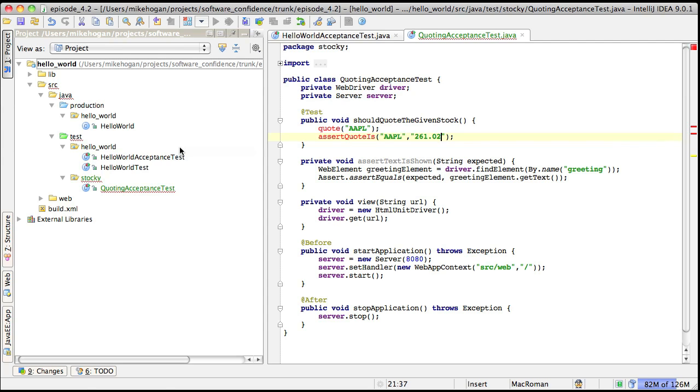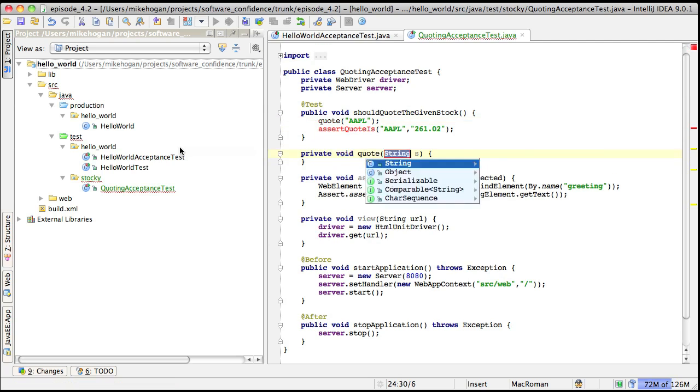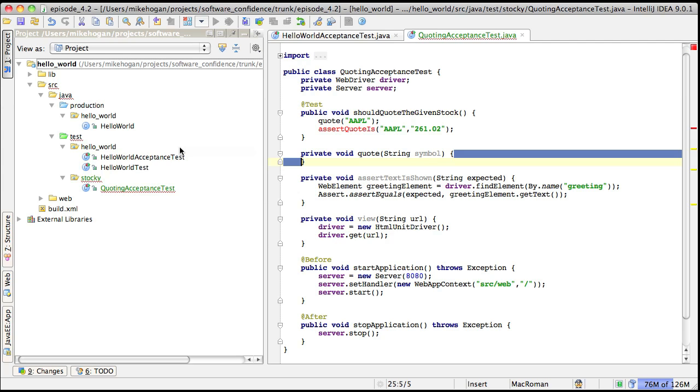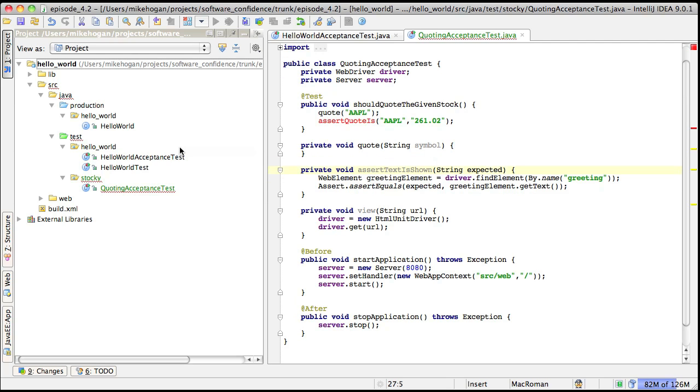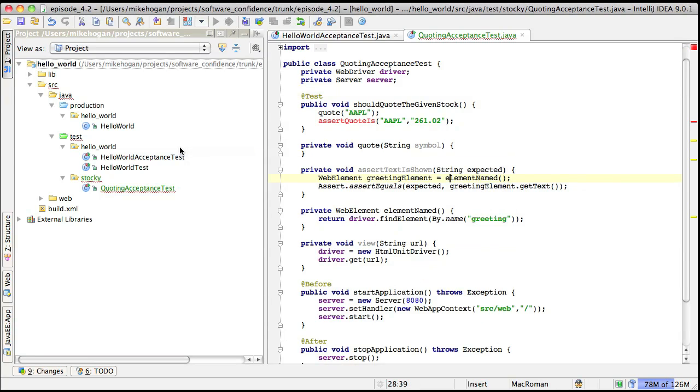Now I'll go ahead and implement this test. Here you can get a taste of how writing acceptance tests is very much about specification. Nothing exists yet to enable me to quote a stock symbol, so I'm free to dream it all up. On the project you're doing in your day job, figuring out what needs to be specified will result from a collaboration with customers and testers and other stakeholders. I'm going to specify that there should be a text element that I can type the symbol into, and submitting it will return me the quote. I'm just going to do a small refactor first with the element lookup code, so I have a nice method called element named.